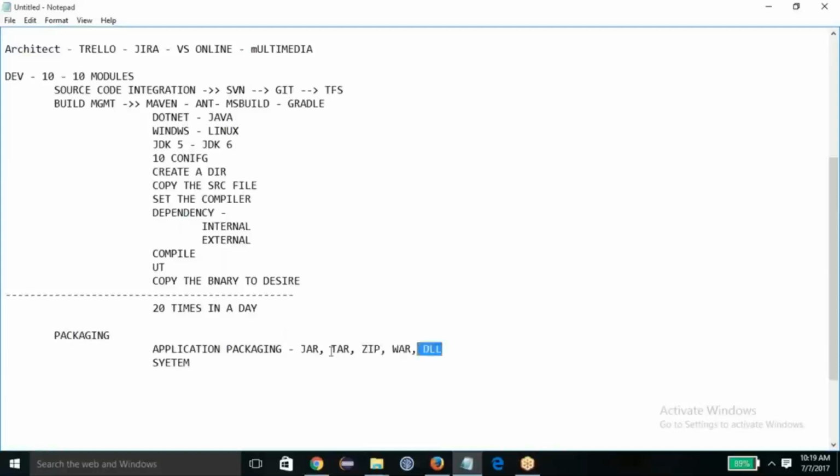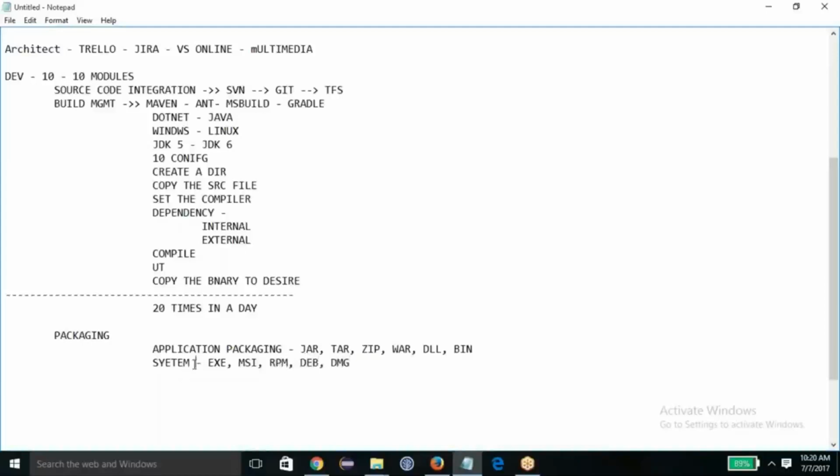That means you have Java, so you convert that application's Java files to a jar or WAR. Now if you have C++ files, probably you want to convert them into a DLL or object file. You do have system-based packaging also, like exe file, MSI file, RPM file, Debian file, DMG for Apple.